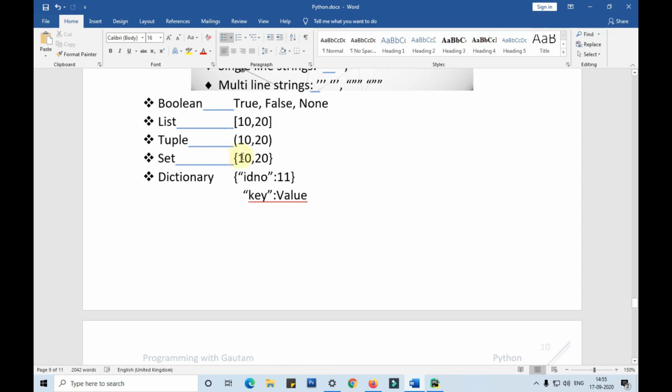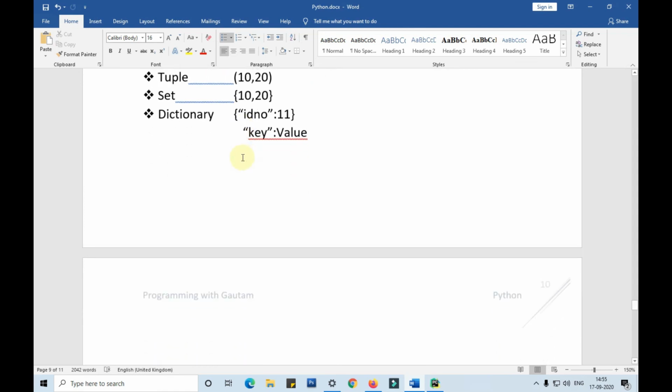Set. The values in a set are not in the sequence that we give. If I'm giving input as 10 and 20, the output may come as 20, 10. If I'm giving the input as 10, 20, 30, 40, the output may come as 40, 30, 20, 10, etc. Any sequence; the sequence may shuffle in a set.